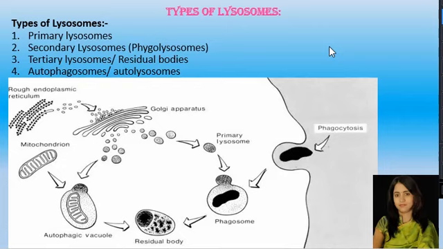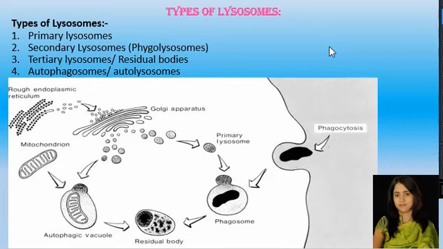For example, hydrolases, lipases, proteases, carbohydrases, etc. And these enzymes are optimally active at acidic pH. So the lysosomes are rich in almost all types of hydrolytic enzymes, hence they are involved in hydrolysis of lipids, proteins and carbohydrates, and these enzymes are active in acidic pH.